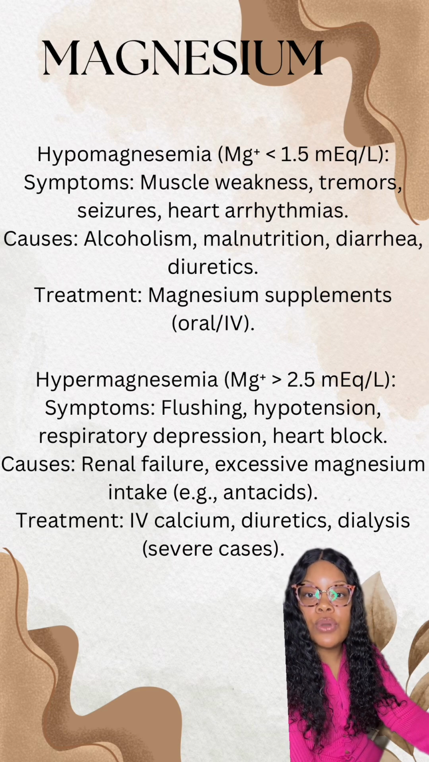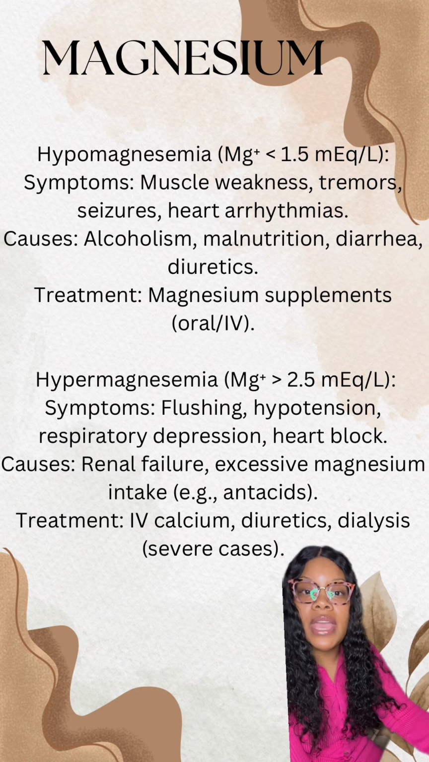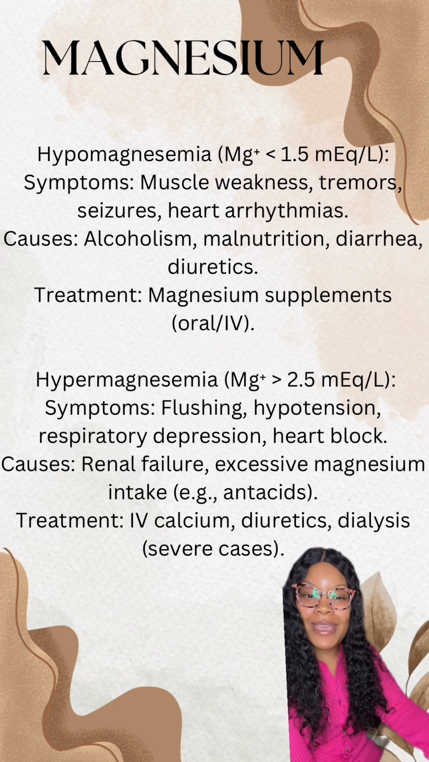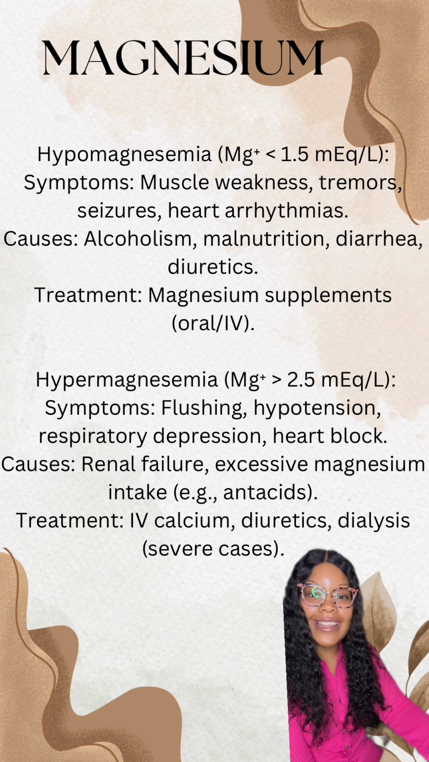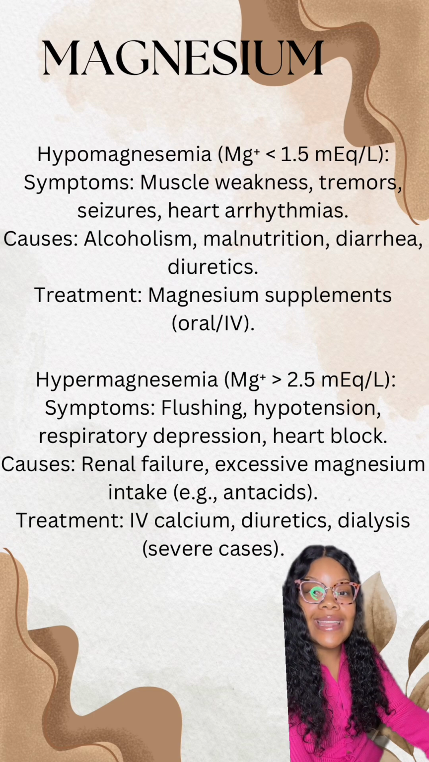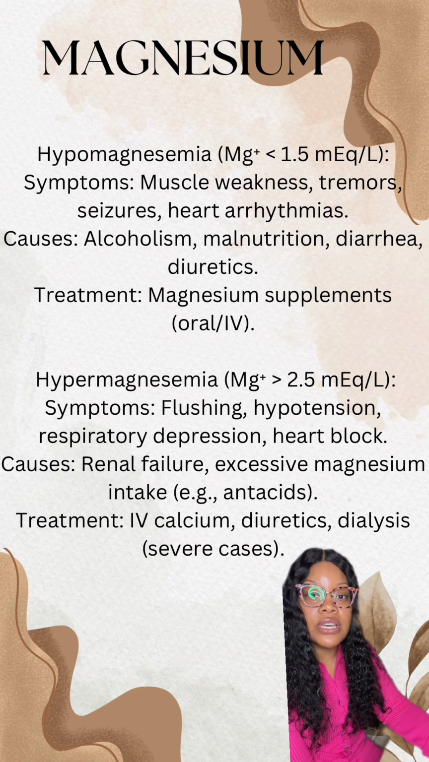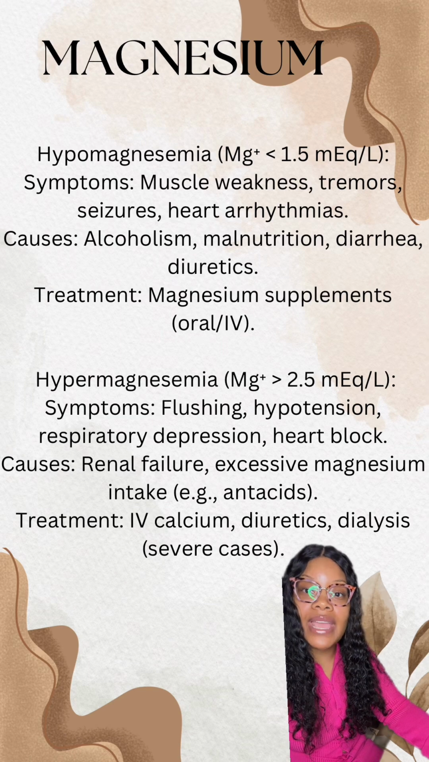So when it comes to the signs and symptoms of hypomagnesemia, which is a magnesium less than 1.5, we will see muscle weakness, tremors, seizures, and heart arrhythmias. It is so important to know that magnesium and potassium have this thing going on. They're like friends, so they follow each other. When your magnesium is down, you also want to check your potassium because your potassium could be low as well. So what are some causes of hypomagnesemia?